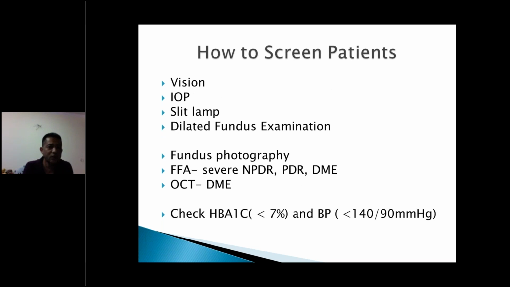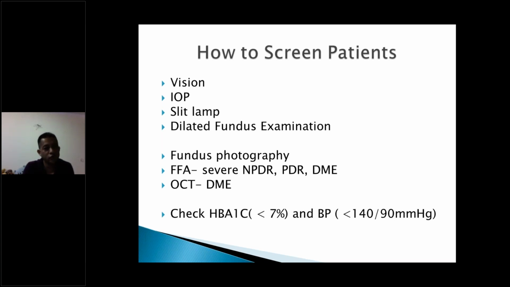So how to screen the patient? Obviously, the typical protocol we do in a regular eye examination: do a visual acuity, best corrected vision, intraocular pressure, have a slit lamp examination to see the anterior segment where the patient has cataract. A lot of diabetic patients will have cataracts earlier also. And obviously, we need to always do a dilated fundus evaluation because we cannot miss the findings. If you examine the patient without dilating, then you may miss a lot of subtle findings. So we always adhere to a dilated fundus examination.